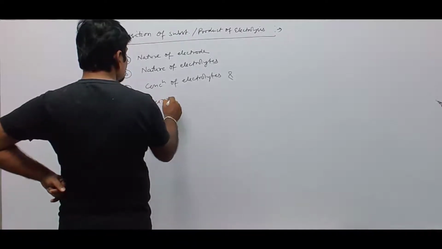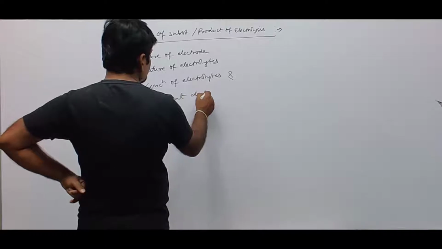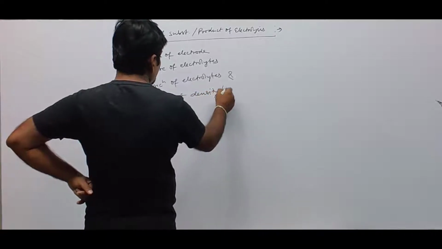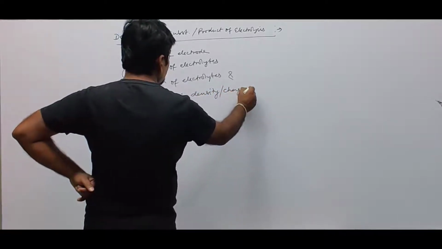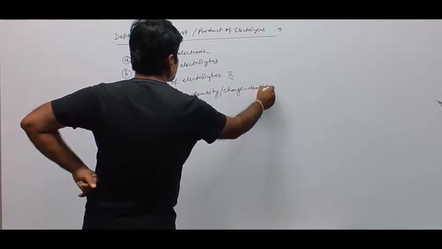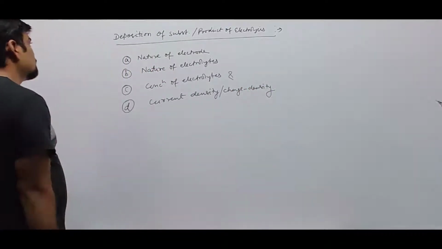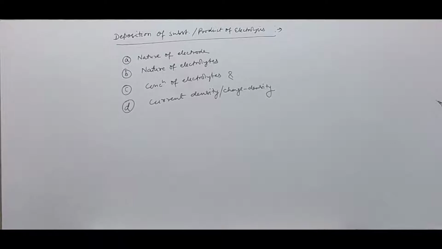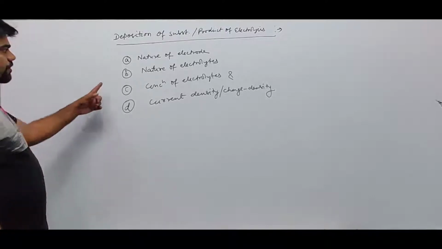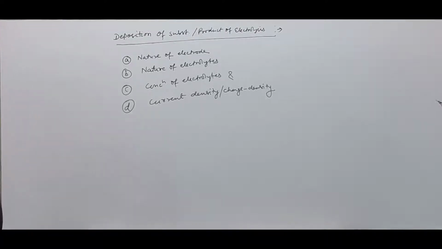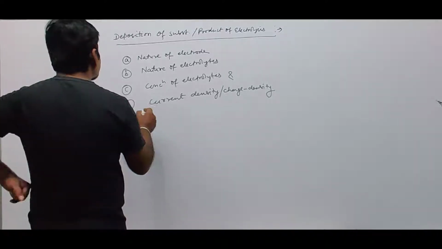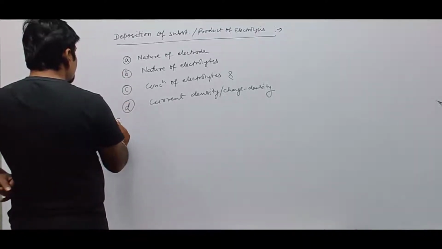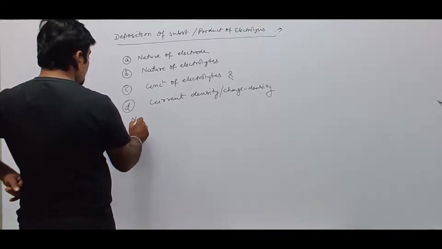So the deposition of substance or product of electrolysis depends upon these factors. First is nature of electrode, second is nature of electrolyte, third is concentration of electrolyte, and fourth is current density or charge density. Then first one, that is nature of electrode.